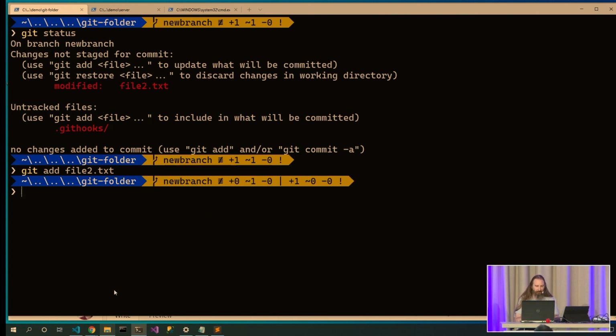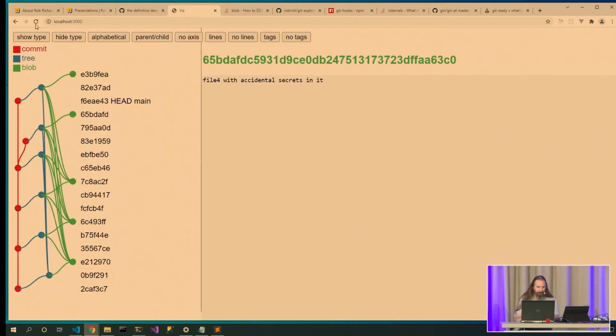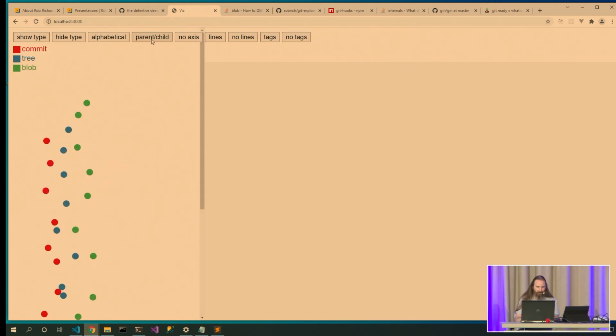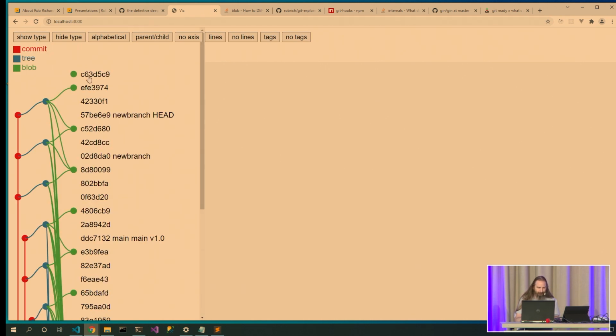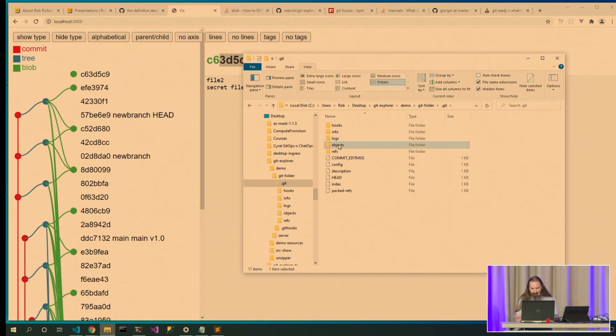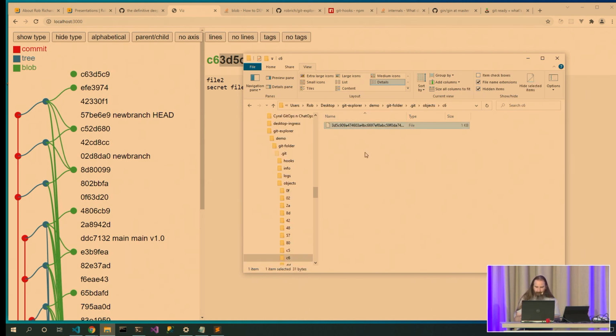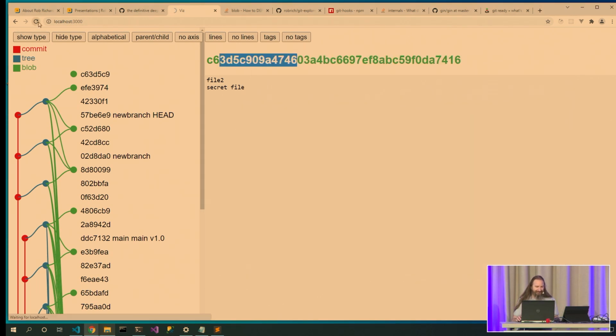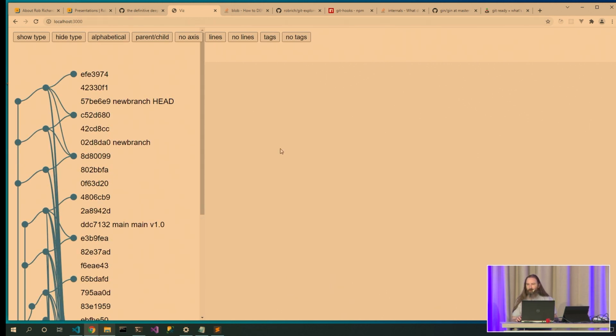What if I go delete the blob itself? Good call. So I'm going to come in here and I'm going to get really aggressive. Let's show the type, parent, child, show the lines, show the tags. It's this one, C63D5C9. Okay, it's gone, right? Show the type, show the lines, show the tags. Now it's gone from my repository.